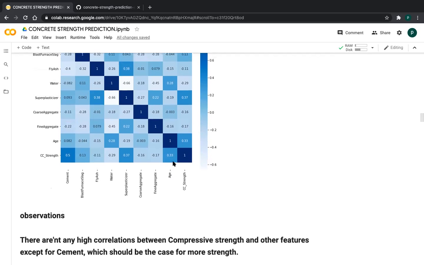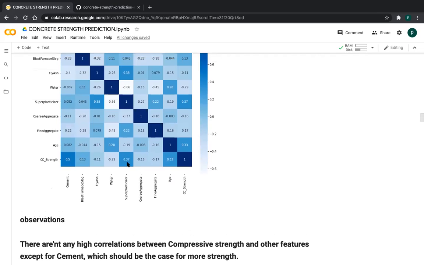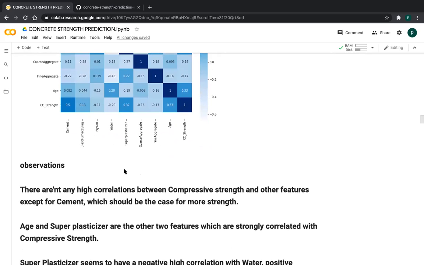And superplasticizer, friends, very good. See, 0.37 is more than age, friends. Remaining are all less, because this is our dependent variable now, friends. Only cement is more, and water is less, fly ash is less, this is also less. But age and superplasticizer are more. They have a relationship.